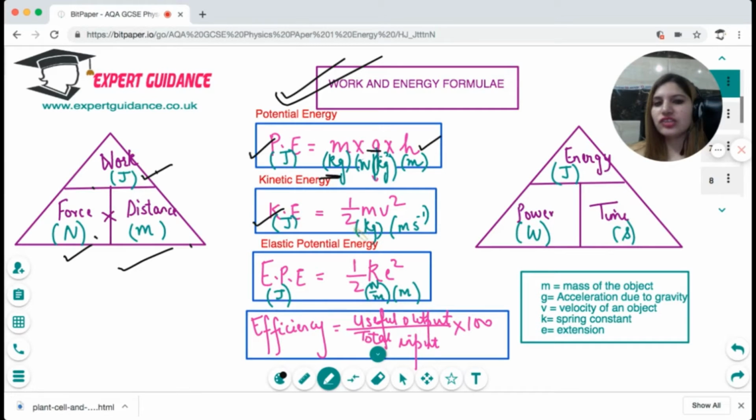Kinetic energy in joules is half times mass times velocity squared. Elastic potential energy is half times k times e squared, where e is the extension. And energy is power times time. Energy has to be in joules, power in watts, time in seconds. And efficiency is useful output divided by total input, times 100. You should know how to use these formulas.